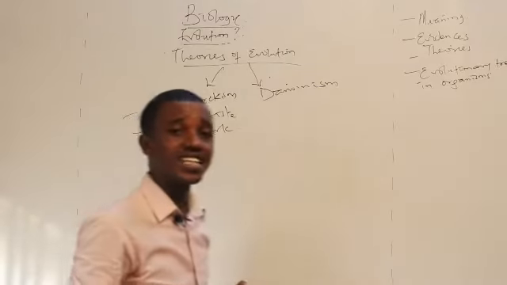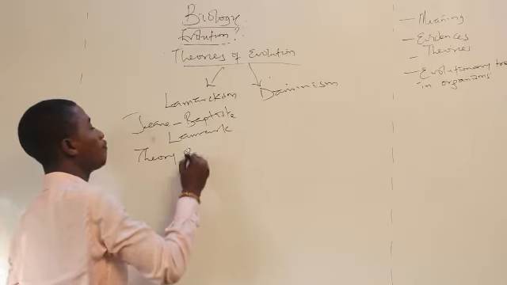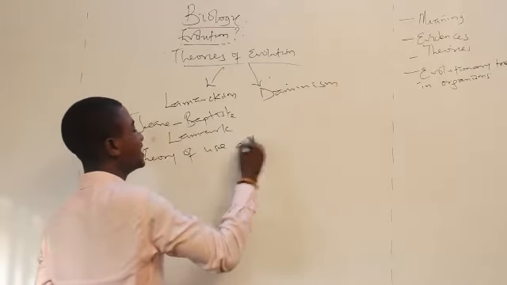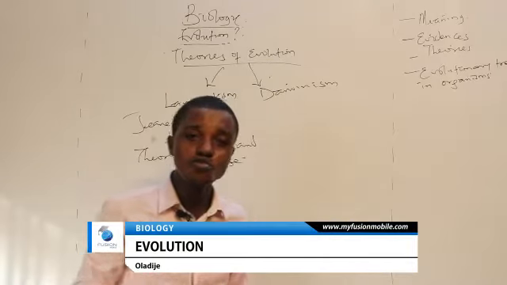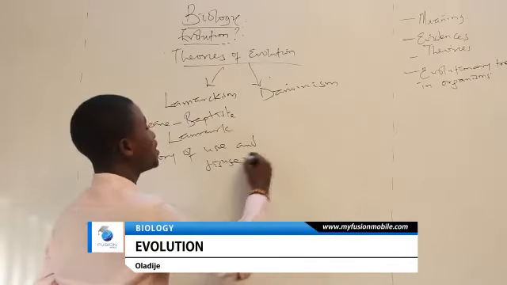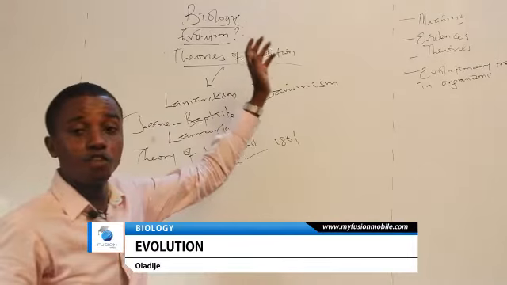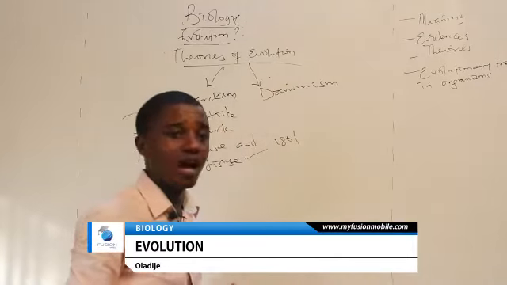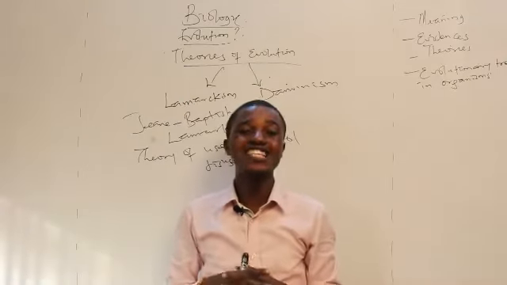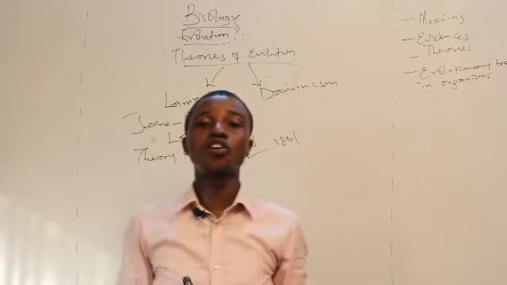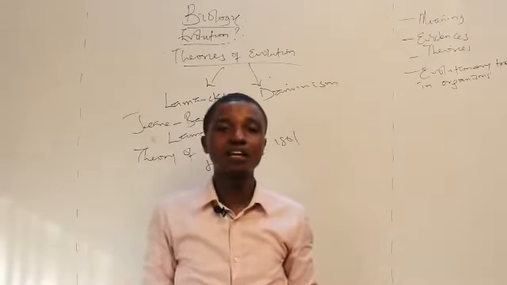So now what is the Lamarckism theory? The Lamarckism theory is known as the theory of use and disuse. He propounded this theory in 1801. I take it again. There are basically two theories of evolution. We have Lamarckism and we have Darwinism. Lamarckism was propounded by Jean-Baptiste Lamarck in 1801. The theory is known as the theory of use and disuse. Now, what is this theory really talking about?